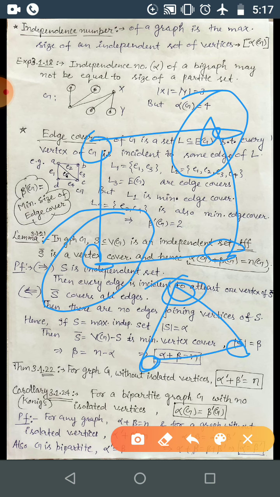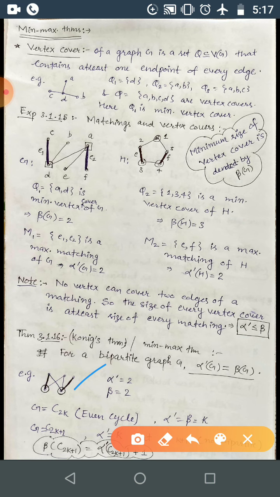Also here you can just take how many vertices are independent? Maximum you can just take. So this is the graph. So this vertex and this vertex are independent, or you can just take these two vertices independent, but maximum is what? This one, correct? So independence number for this graph is 3.